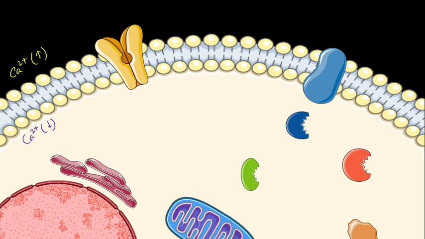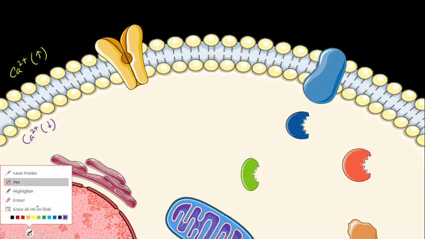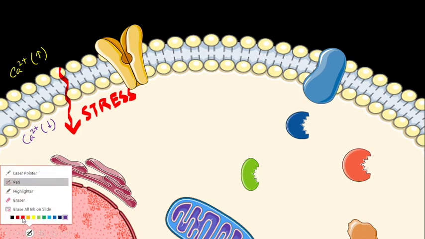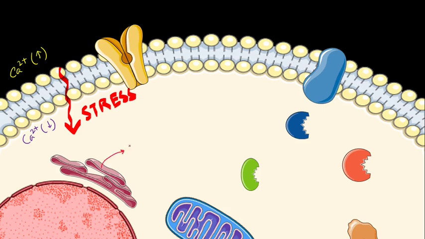Now whenever there's a stressor which comes in to the cell and causes stress, that leads to a release of calcium from the endoplasmic reticulum and the intermembrane space of the mitochondria.